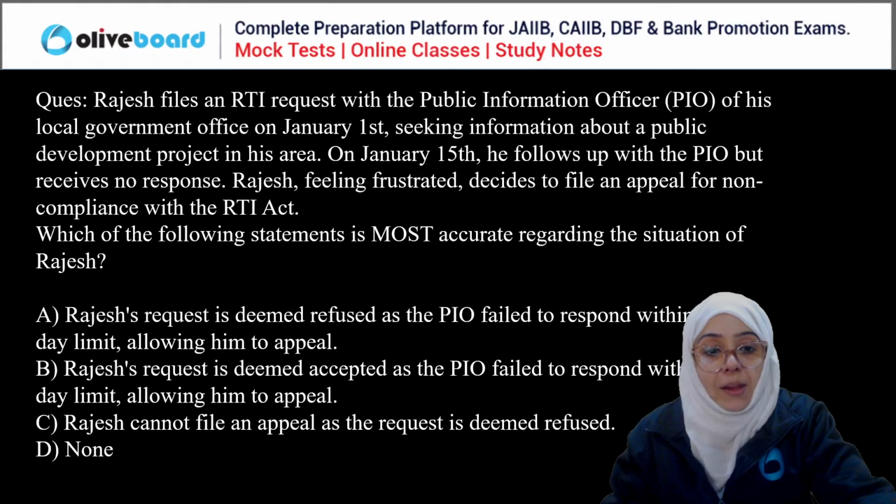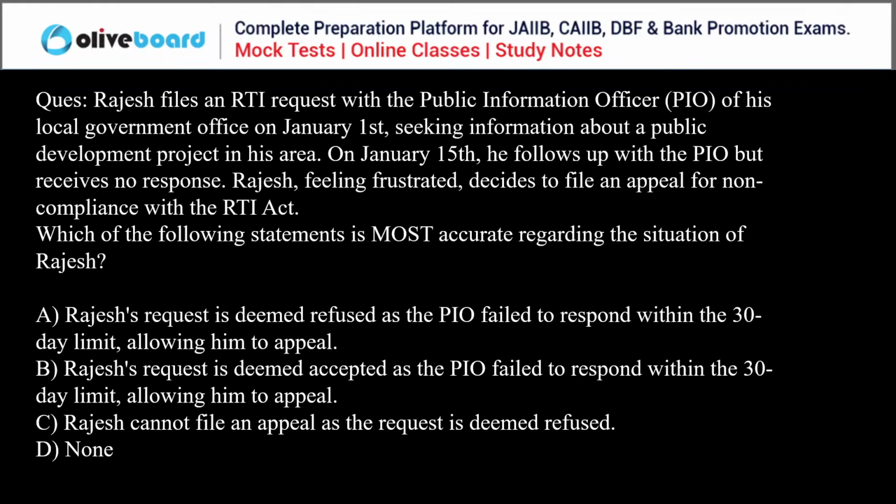I'm just switching off the camera so that you can read the question carefully, okay? Rajesh cannot file an appeal as the request is deemed refused, or none of the above. You have to answer this question. Now, it is again a very good question. It is regarding the Right to Information Act. Public Information Officer, Right to Information Act, January 1, January 15th. Very important. Read the question carefully. There are some hidden details in this. Please answer this question.